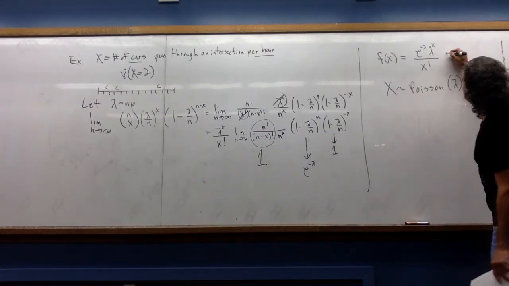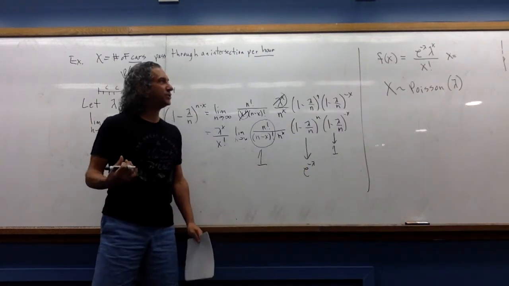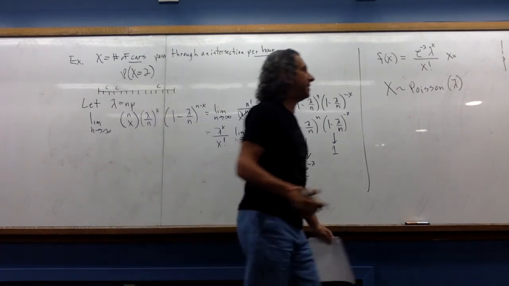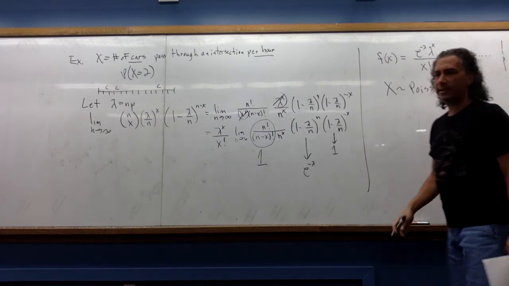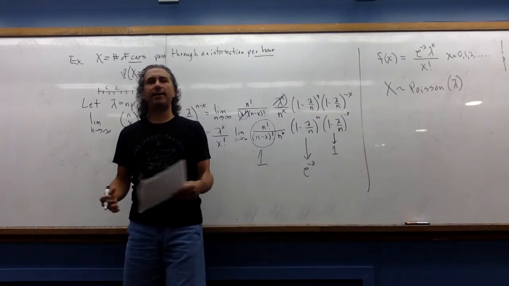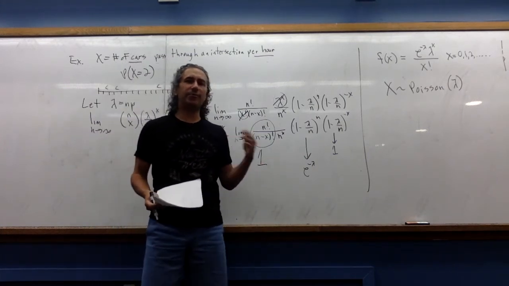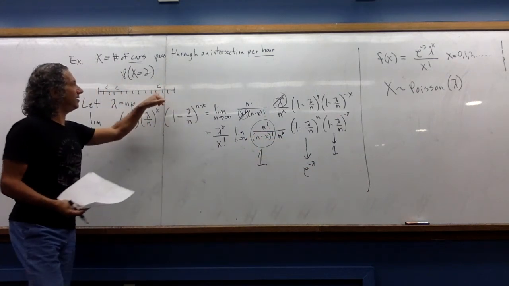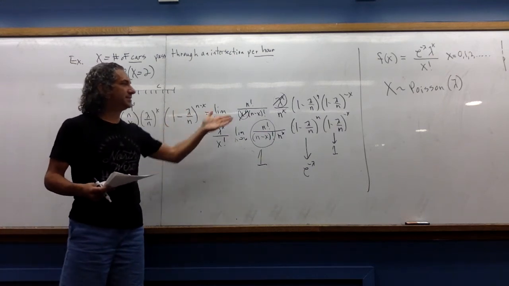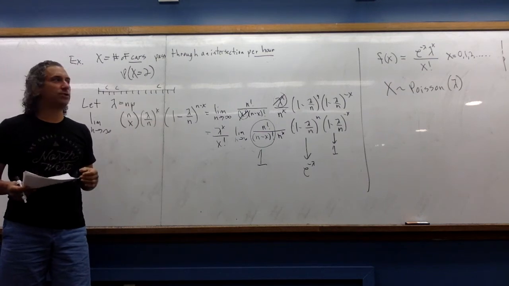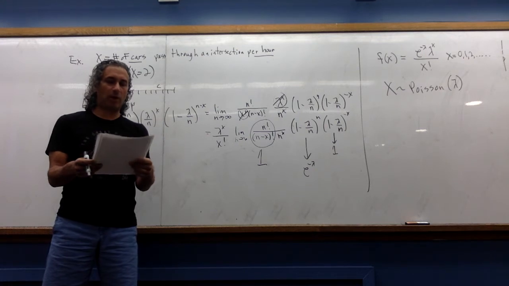Let me also say that this has a new type of sample space that we haven't seen in action yet, which is a countable sample space, countably infinite. We could have 0 cars, 1, 2, up through an infinite number. Now, I know what you're saying: no, you can't have an infinite number in reality. Yes, you're correct, but this will still be a really good theoretical model. In fact, where I'm taking this limit as n goes to infinity, since cars actually have length, this is not 100% accurate in terms of the real world, but it's shocking how well the Poisson distribution can model what you're looking at.